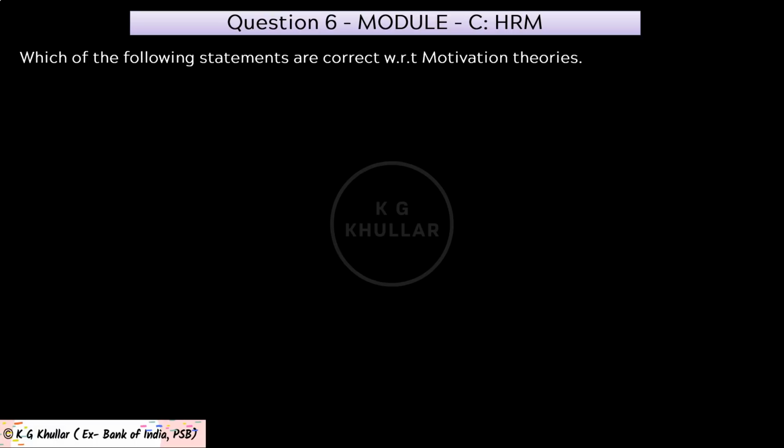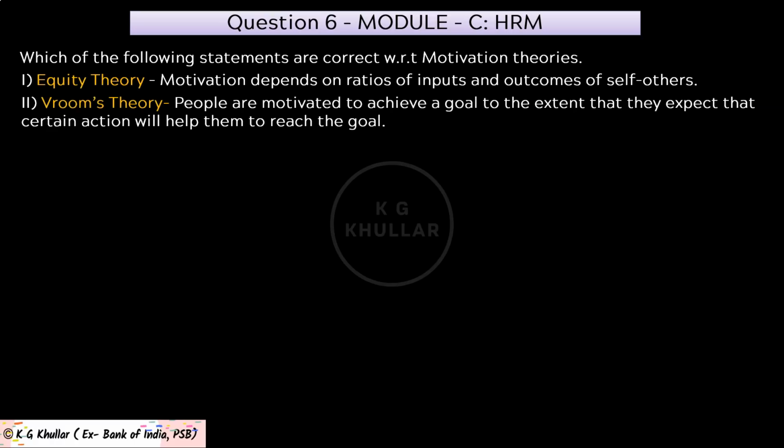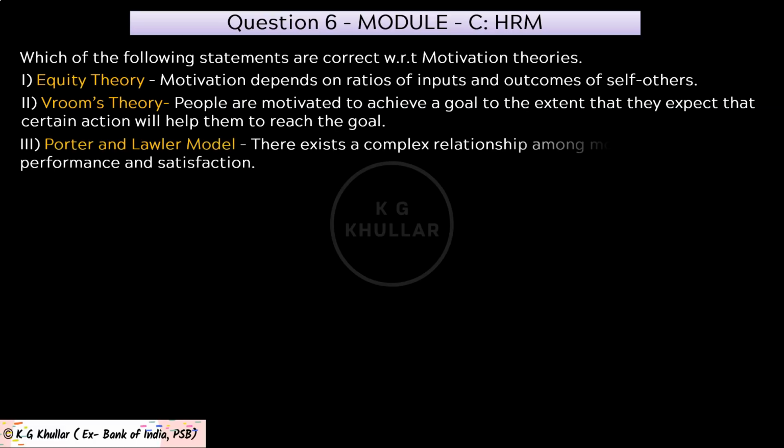Now the question goes like this. Which of the following statements is correct with respect to motivational theories? Now first is equity theory, which says motivation depends upon ratios of inputs and outcomes of self-others. Then second is Vroom's theory, which says people are motivated to achieve a goal to the extent that they expect that certain action will help them to reach the goal.